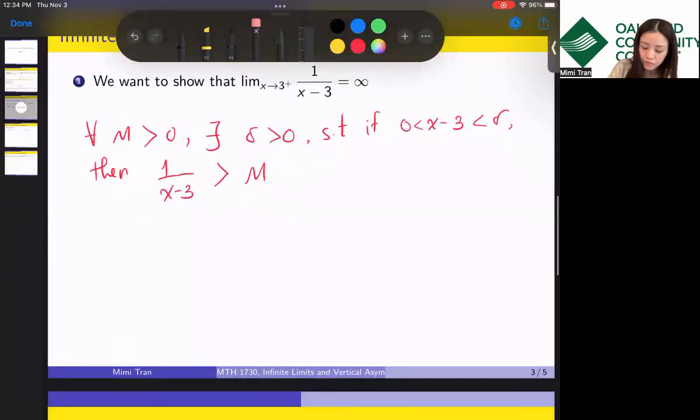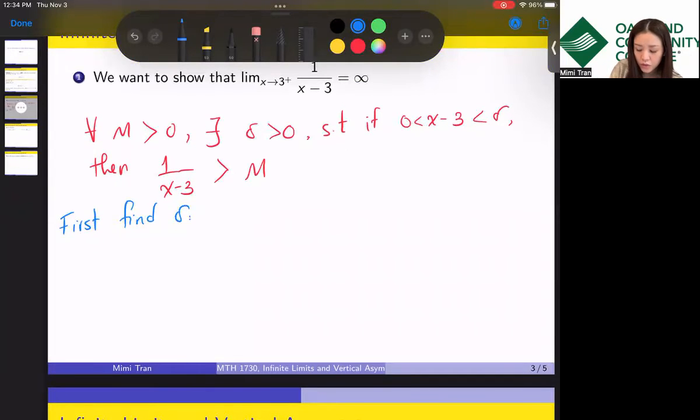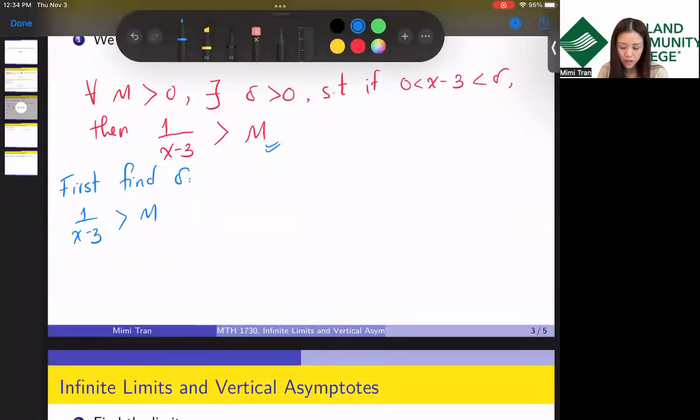So the first part is what I call the scrap work, because we need to find the delta. What is delta first, right? In order to find delta, we're going to use this inequality right here: 1 over x minus 3 is greater than M. If you take the reciprocal, then x minus 3 is less than 1 over M. And that right here is our delta.